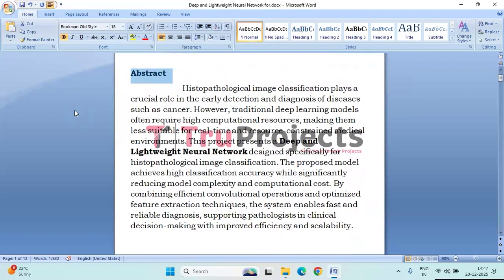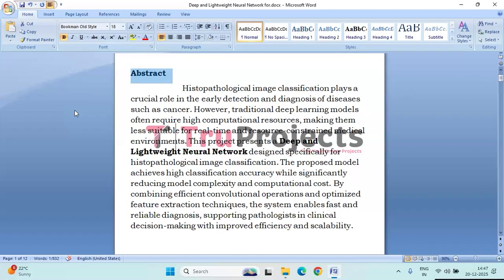Coming to the abstract, it emphasizes the importance of histopathological image classification for early disease and cancer diagnosis while addressing the limitations of traditional deep learning models that require high computational resources. It introduces a deep and lightweight neural network designed to achieve high classification accuracy with reduced model complexity and computational cost.